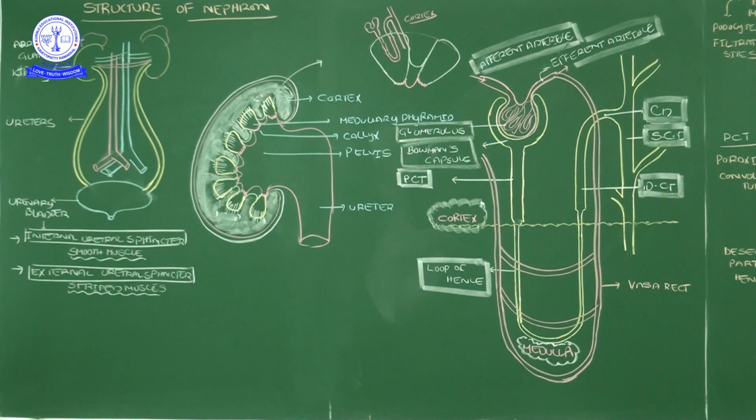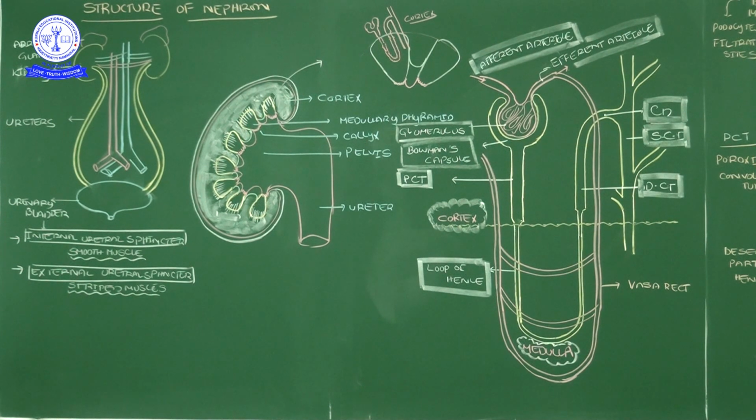All of this was explained, so I will simply recall the important parts. The medullary part and the cortex part. The cortex part is located on the peripheral side. The medullary part is present in the middle. In the middle of that medullary part, we can see bundles of triangular pyramid-like structures in the section cutting. Those pyramids we call medullary pyramids. This is one pyramid, this is one pyramid, this is one pyramid. These are all located in the medullary region, so that's why we gave the name medullary pyramid.